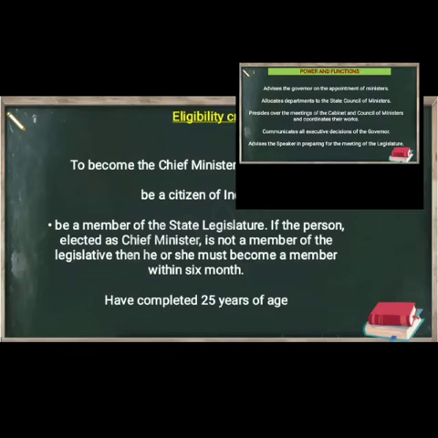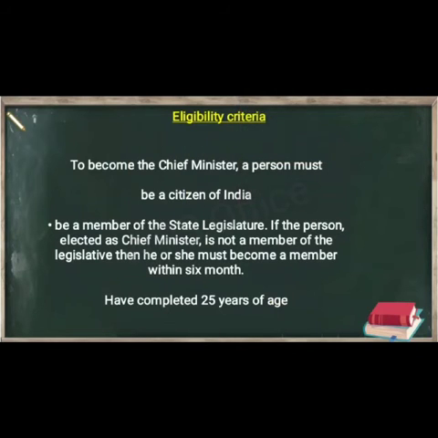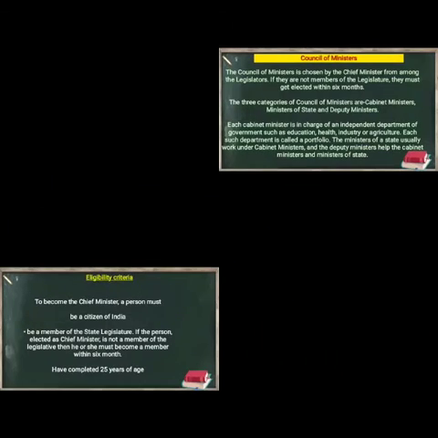Now, what is the eligibility criteria to be the CM? First, he should be a citizen of India. Second, he should be a member of the state legislature. If a person is elected as CM and is not a member of the legislature, then he or she must become a member within 6 months. He or she must also have completed 25 years of age.